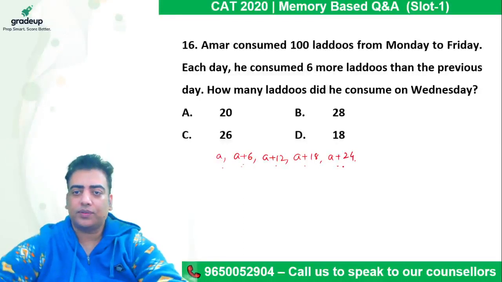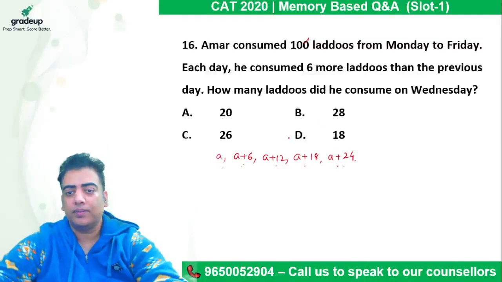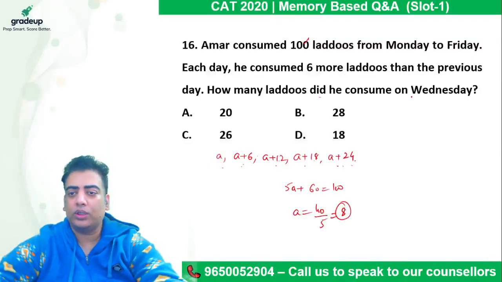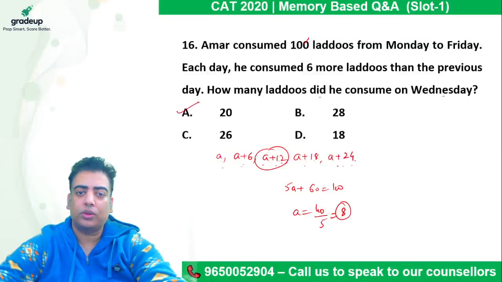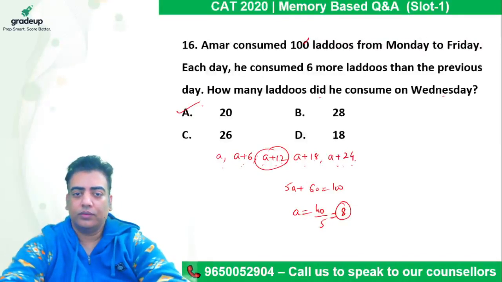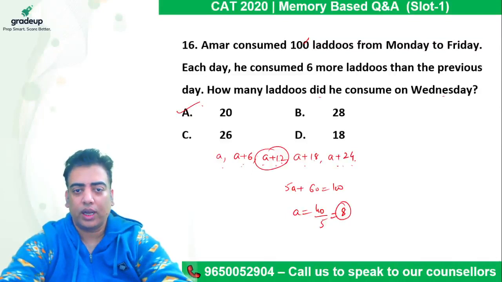And the sum of these 5 values is 100. So they add up to 5A plus 60 equals 100. So A comes out to be 40 by 5, which is 8. He's asking how many laddus he consumed on Wednesday? So 8 plus 12, the answer comes out to be 20. So please check it out. I hope it is clear.